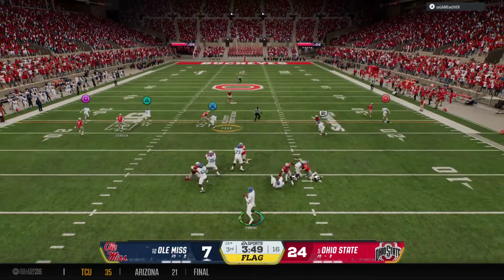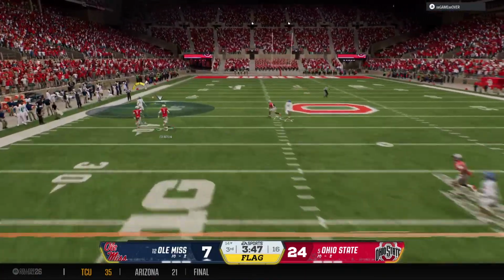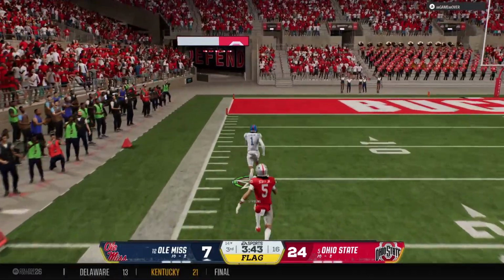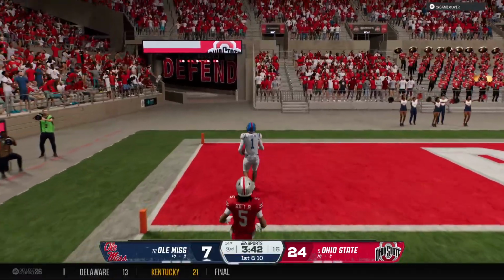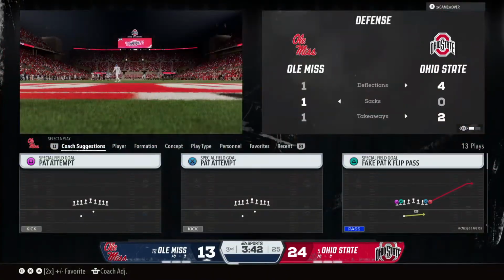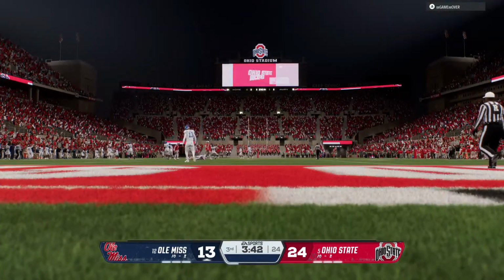Scanning the field. It's Simmons. And he's going to take a shot down the left side. And it's hauled in way downfield. And he breaks loose down the left side. It's a foot race. And he's into the end zone, but hold on. There's a flag down. This might be coming back.